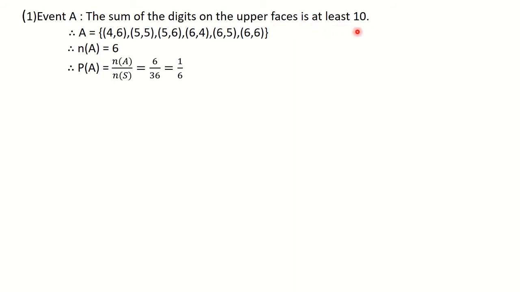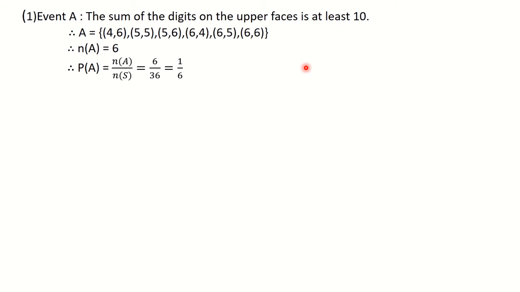At least 10 means what? 10 or more. So here the smallest sum possible is 1 plus 1, 2, and the highest sum possible is 6 plus 6, 12. And we want the number 10 or more than 10. So you have to think of the sums 10, 11 and 12. So you will find out all the sample points where the sum of the digits on the upper faces is 10 or more. In the first three lines, that is (1,1) to (1,6), (2,1) to (2,6), (3,1) to (3,6), you will not get any sample point, because the sum is at most 9 there.